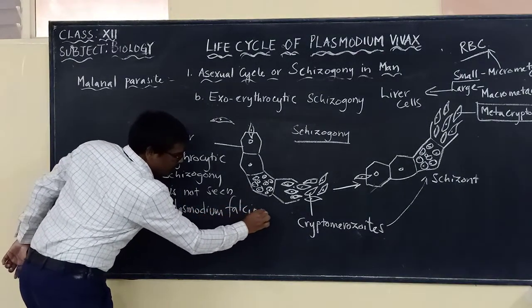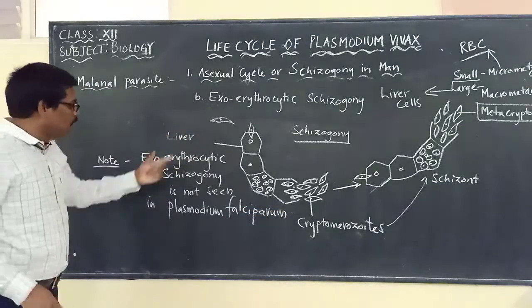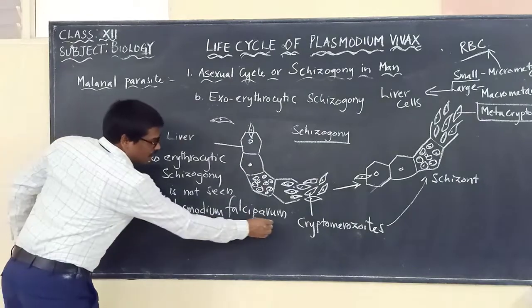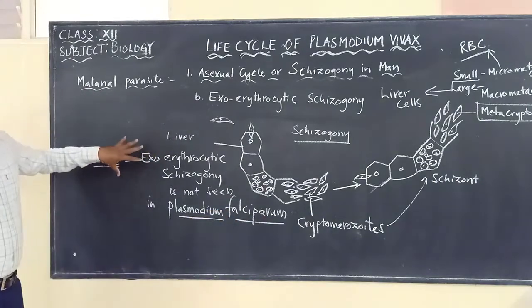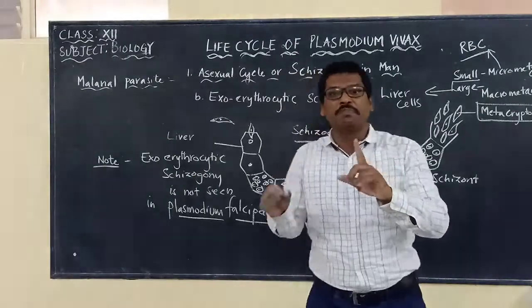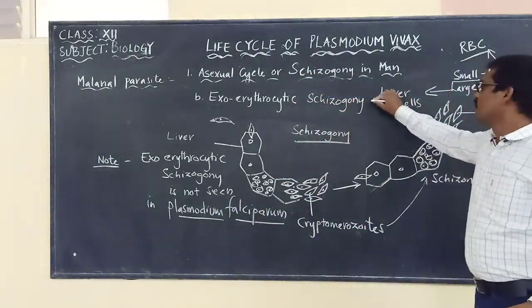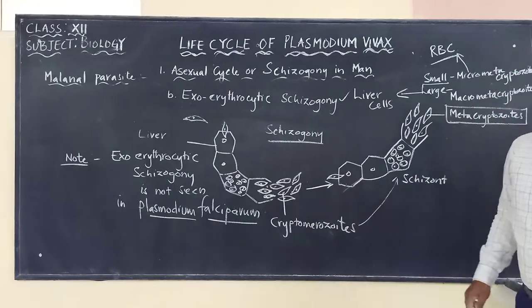Please remember this, falciparum. This exo-erythrocytic schizogony will not be present in what? Plasmodium falciparum. So these are the points we have to keep in mind when we are talking about exo-erythrocytic schizogony.